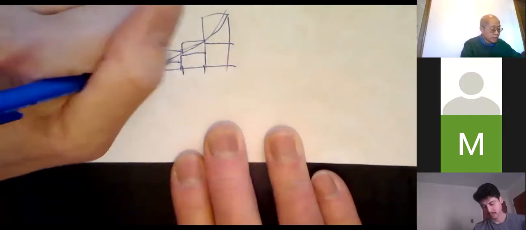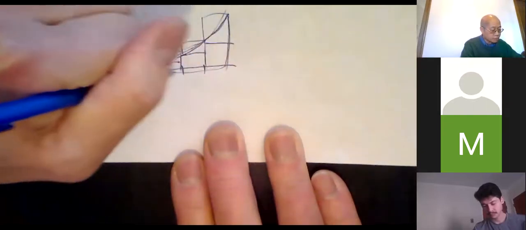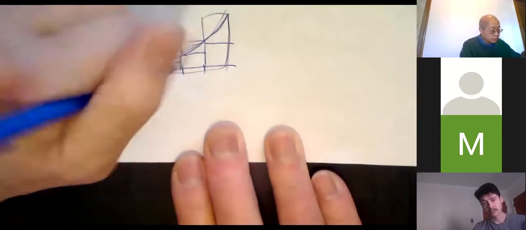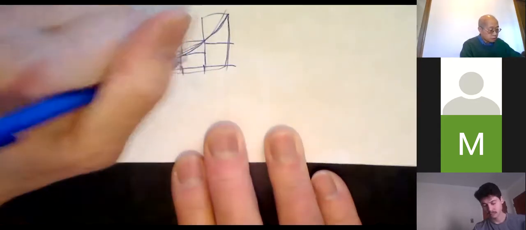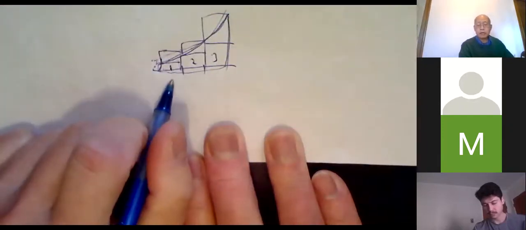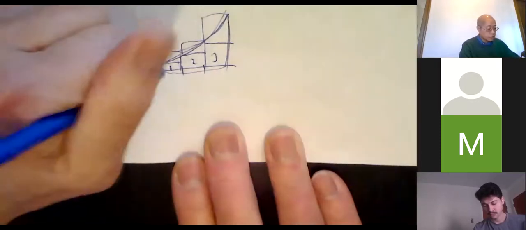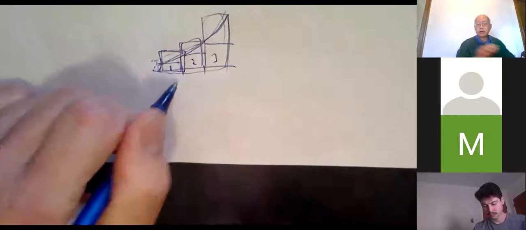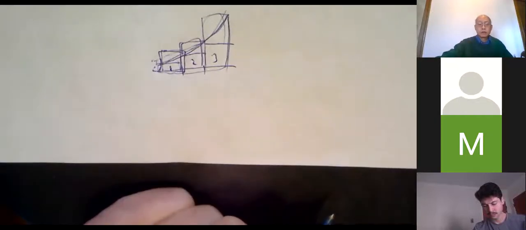I'm trying to estimate the area under the curve like so. These 3 smaller ones, maybe I'll write 1, 2, 3 like that. That would be a lower sum, a lower estimate. And then that one plus that one plus that one would be an upper estimate.